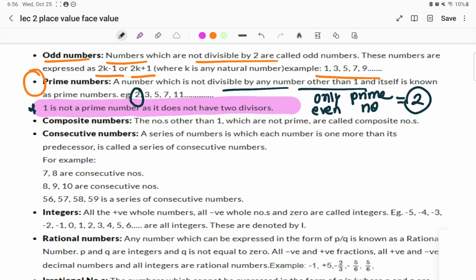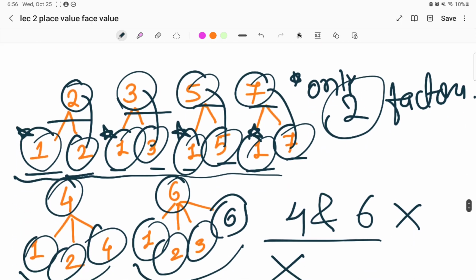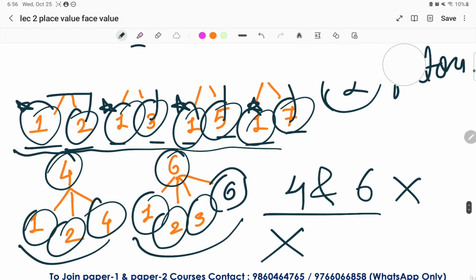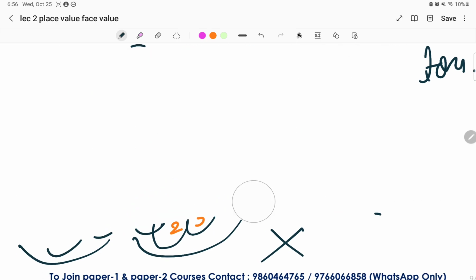Please focus on whatever I am saying here. The numbers which are not prime are composite numbers, excluding 1. The numbers which are not prime numbers are composite numbers. So I have given you here examples.